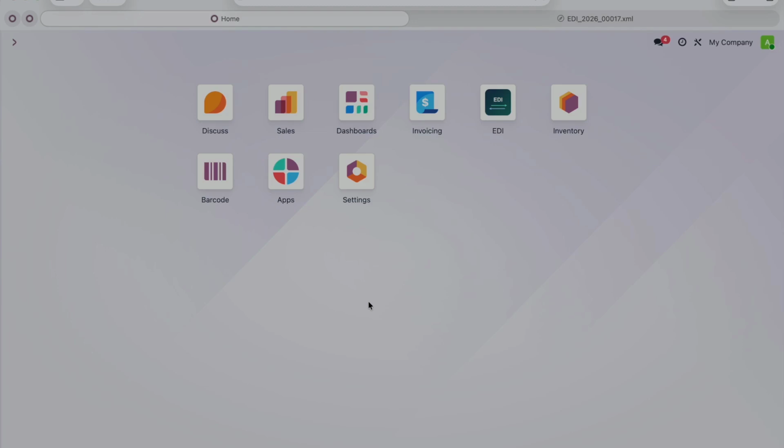So to sum up, 1 module, 6 channels, 5 formats, a single mapping engine, fully configurable from the Odoo interface, with no need to write a single line of code for each new partner.